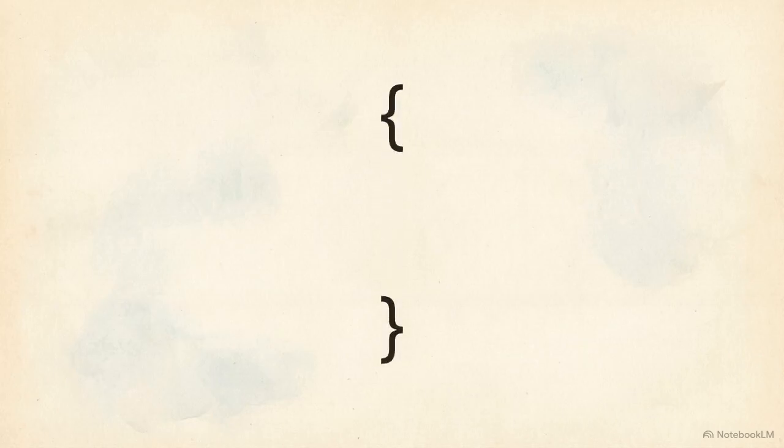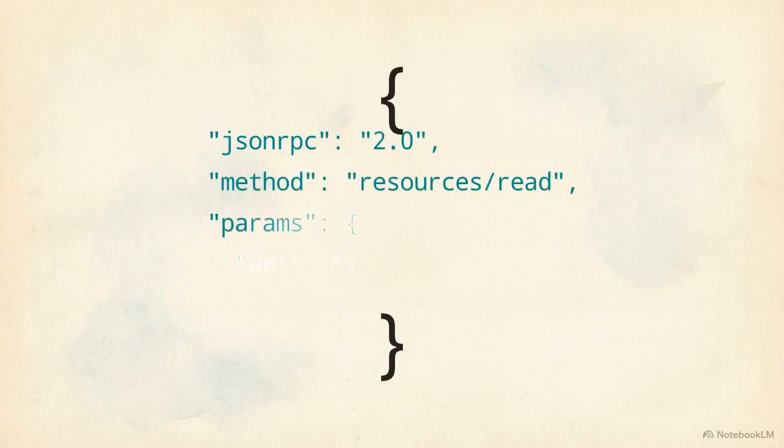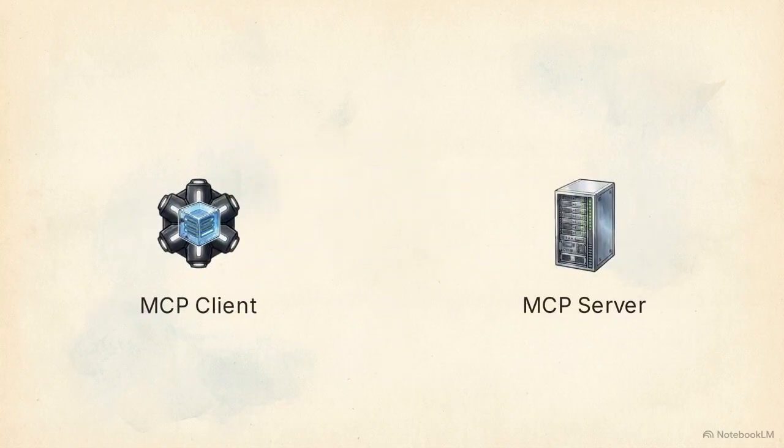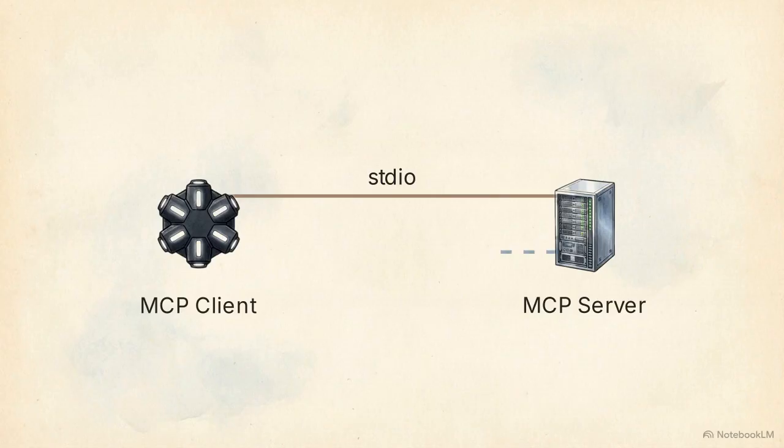They communicate using JSON RPC. JSON RPC is a lightweight data interchange format that allows programs to send structured remote procedure calls back and forth. This diagram shows the primary transport mechanism for secure local environments, Standard Input-Output, or STDIO, the default secure data stream an operating system uses natively. For remote connections, MCP uses Server-Sent Events, or SSE, allowing servers to push continuous updates over a single HTTP connection.